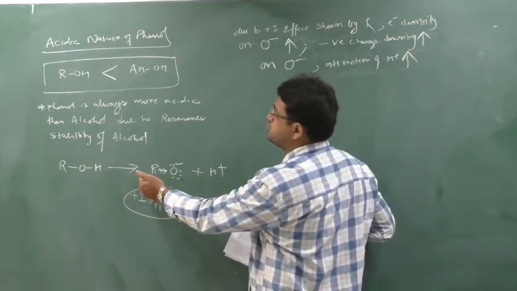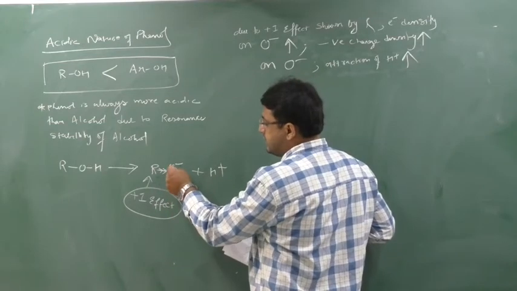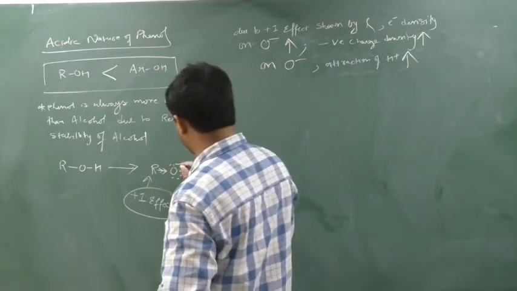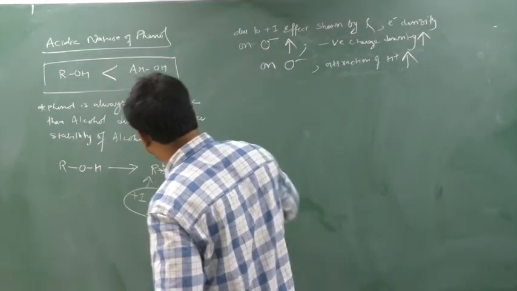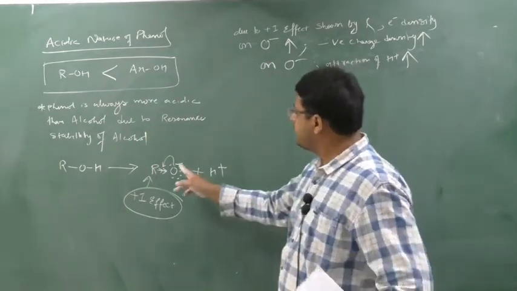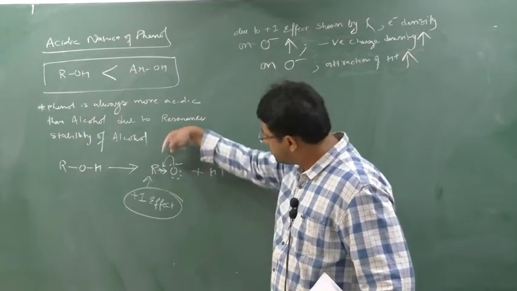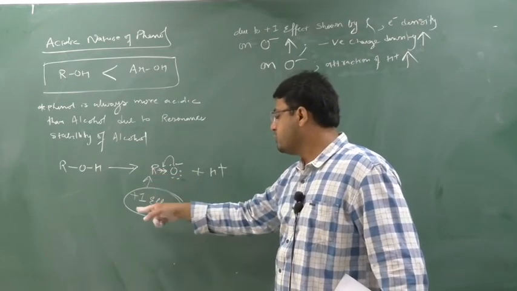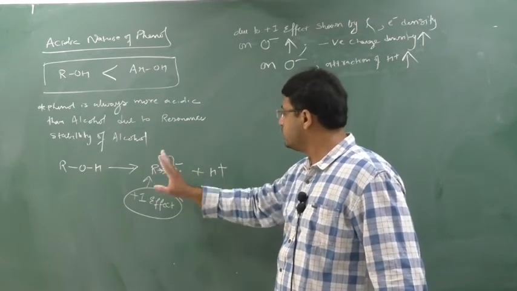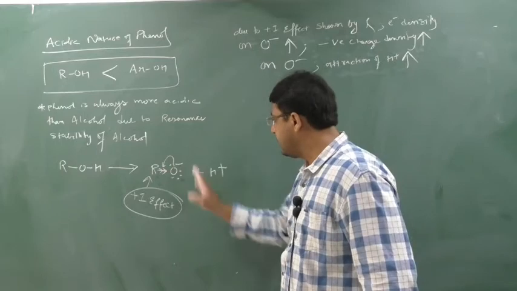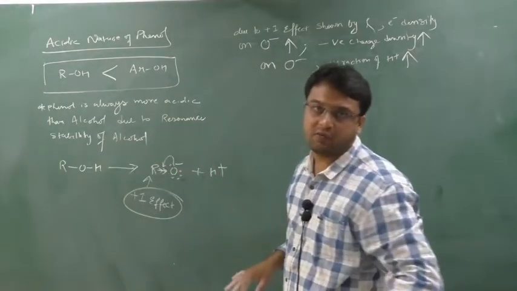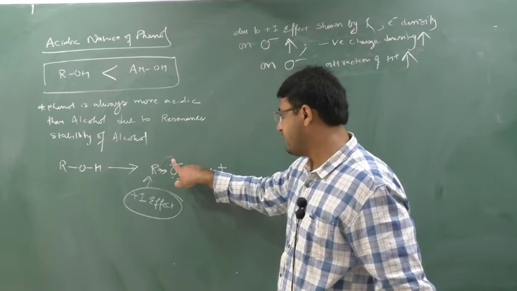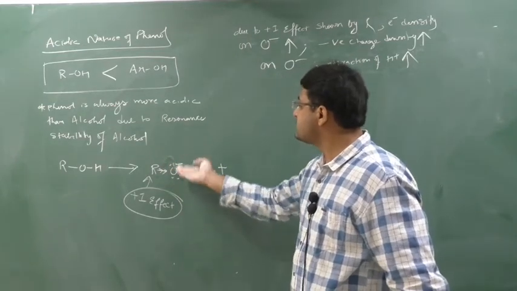When R will start to show plus I effect, this electron pair cannot be busy with this. So if I want to do the resonance here, I cannot shift this electron to this bond. Why? If I go to shift this lone pair to this bond, if I go to form a double bond here, this R, due to its plus I effect, will say do not form double bond, you keep it there only. Instead I am giving extra electron. Why is it giving the extra electron? Because of plus I effect. So this double bond is not possible. Instead of double bond formation, here minus charge is increasing.